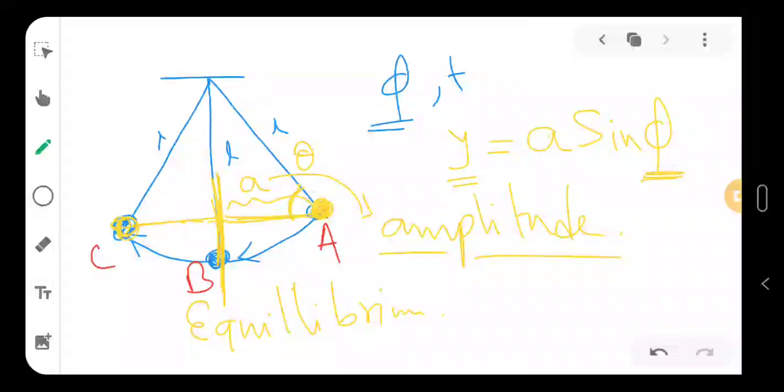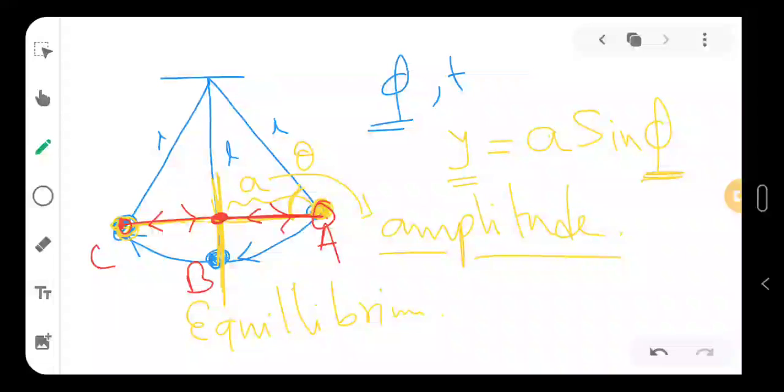When the bob is at A, phi will be 0. When the bob comes to B, from here to the equilibrium point, how many steps are there? First it comes here, 1 step. Again here, 2 steps. Again here, 3 steps, and then it comes to the initial position, 4 steps. The whole cycle is 2 pi, so each step is pi by 2.